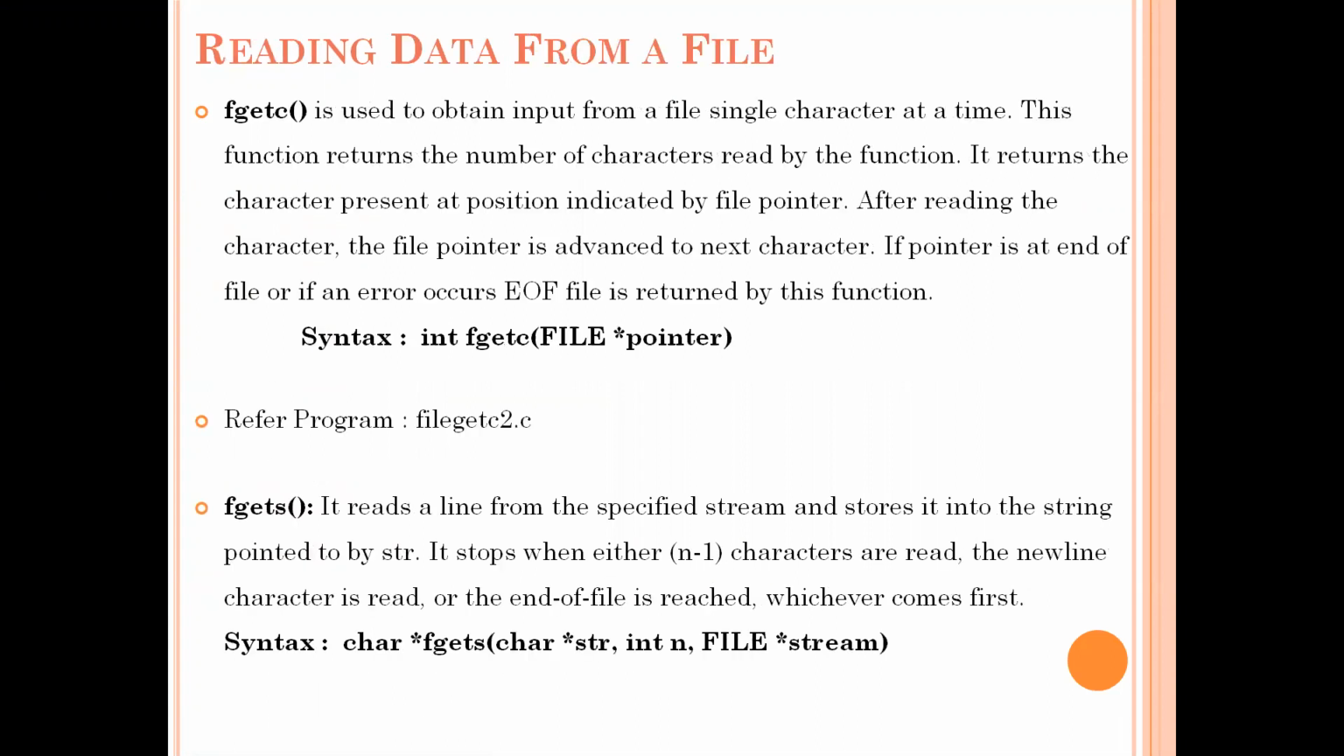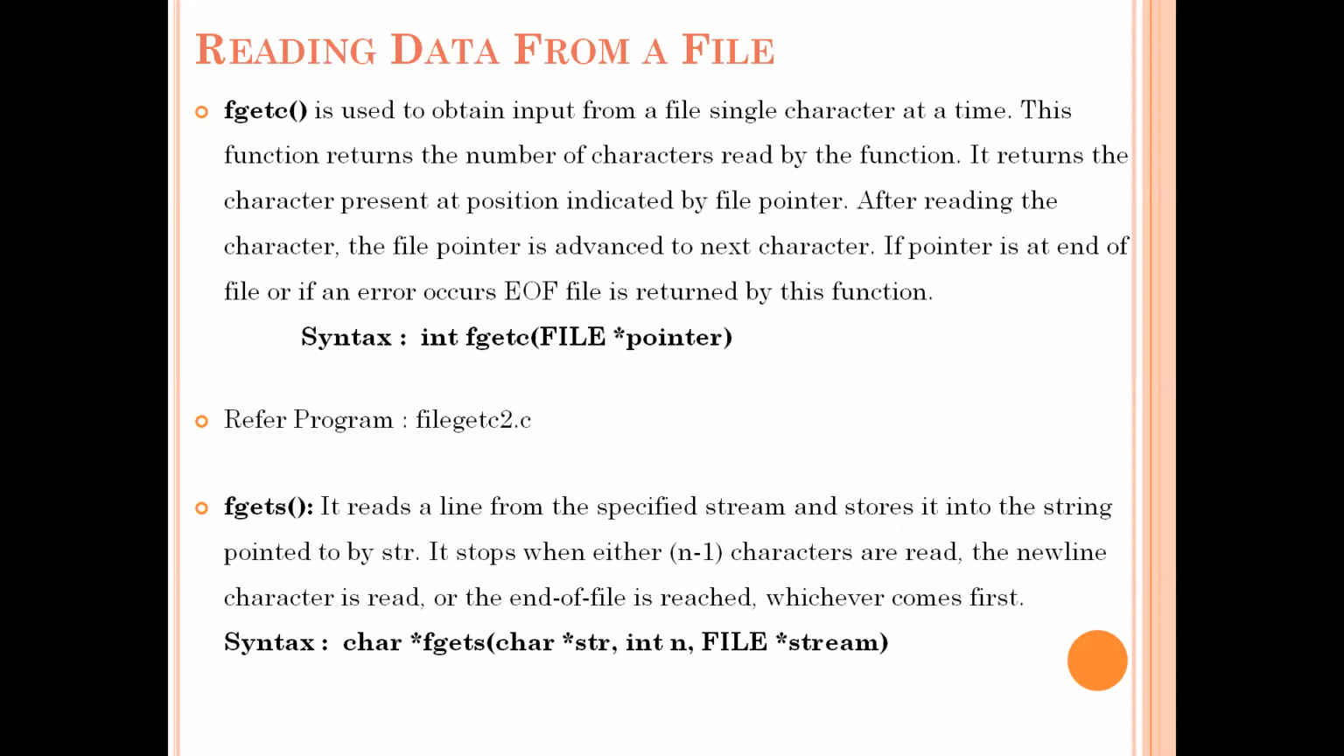Now see the next function, reading the contents from the file. Suppose you want to print the contents that are there in the file. For reading, for extracting data from the file, we again have three functions: fgetc, fgets, and fscanf. The fgetc function is used to obtain the data from the file character by character. It will read the content from the file a single character at a time.